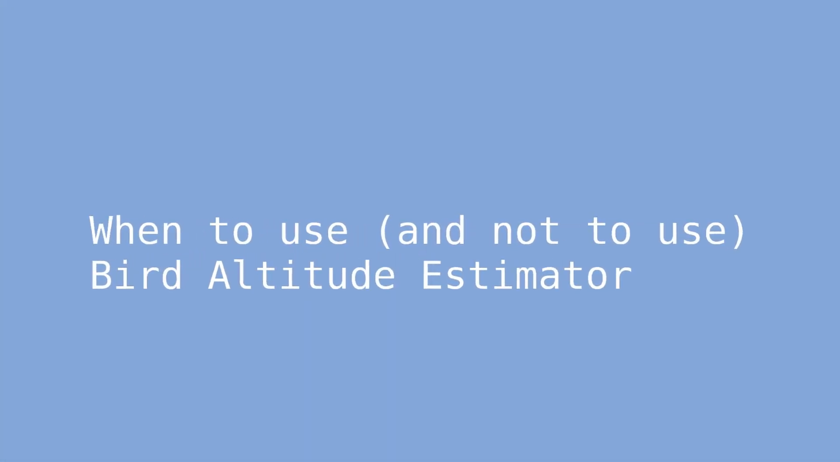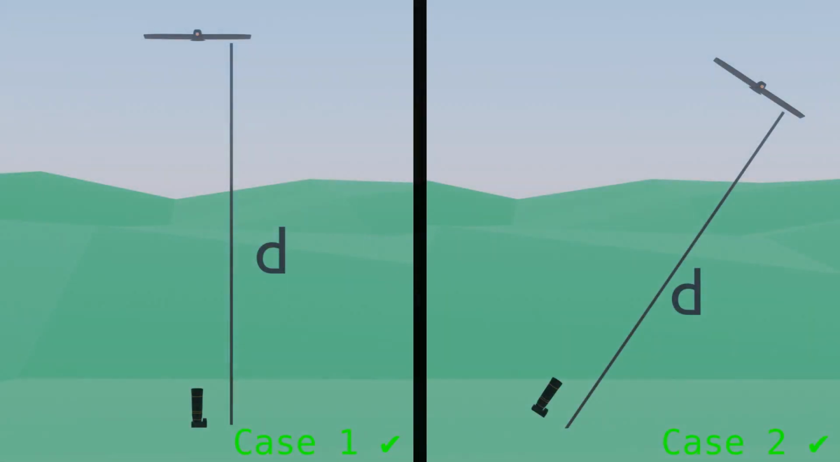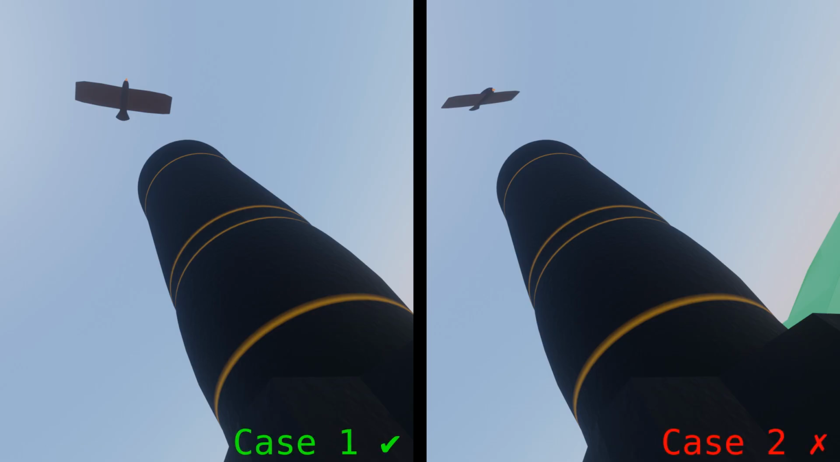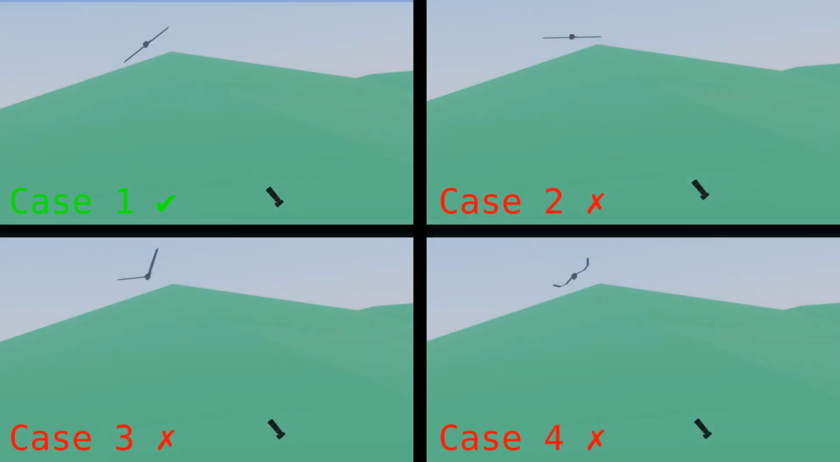Let me show you a few cases where you can and cannot use this tool. In case 1, you can see that the distance calculated is also the altitude of the bird, but that is not the case for case 2. As the bird is flat and perpendicular to the camera, we can use the photo in case 1. But we cannot use case 2 as the bird is not flat but at an angle. We can use photo from case 1 but not from cases 2 and 3 as the bird is not flat and perpendicular to the camera.